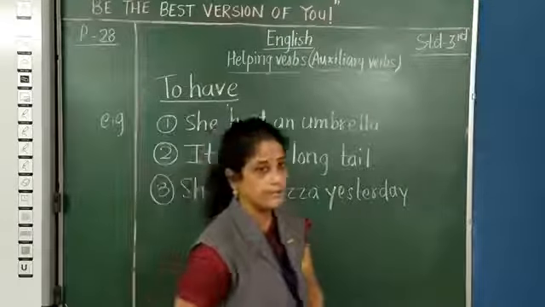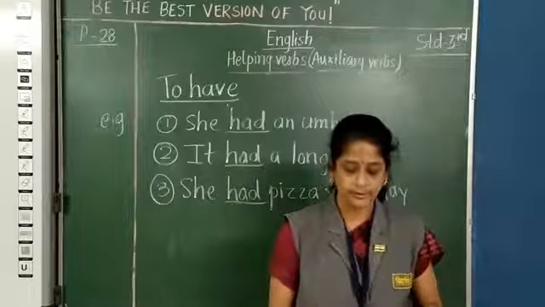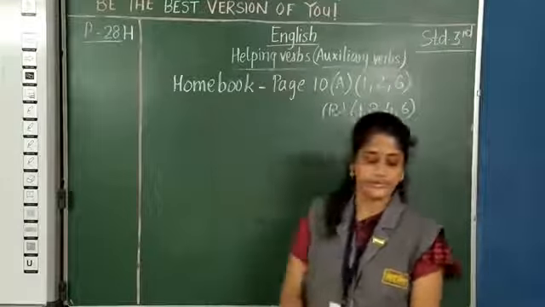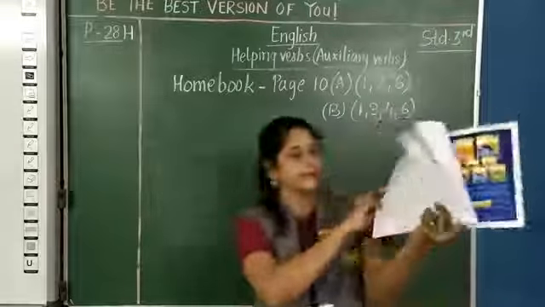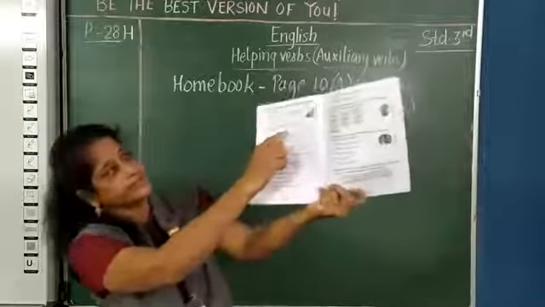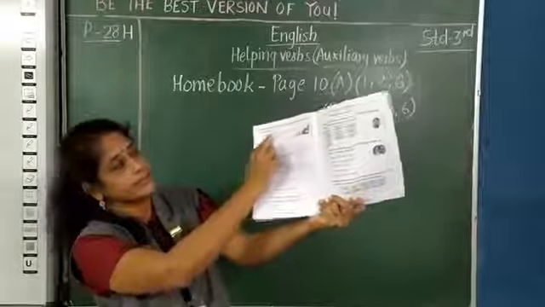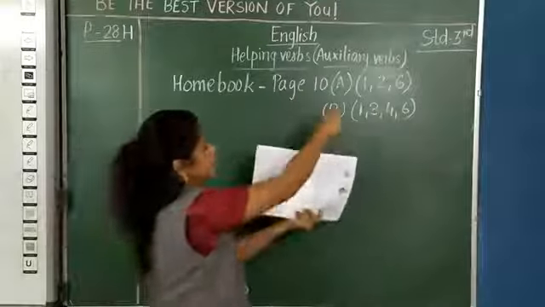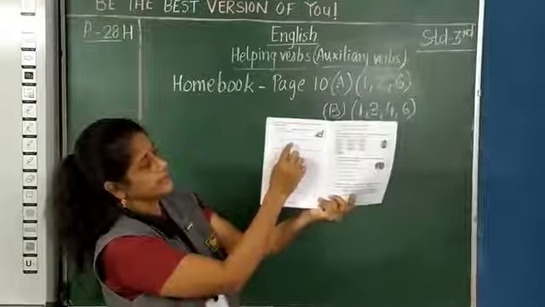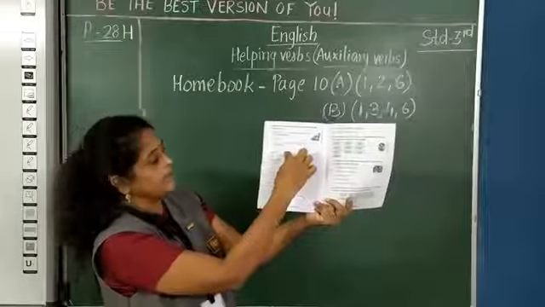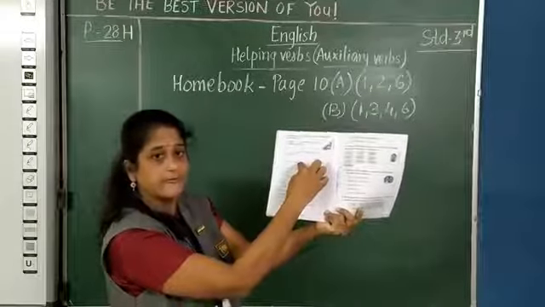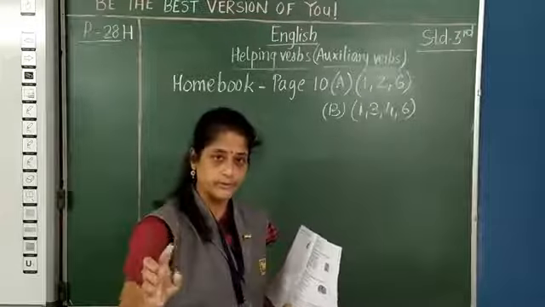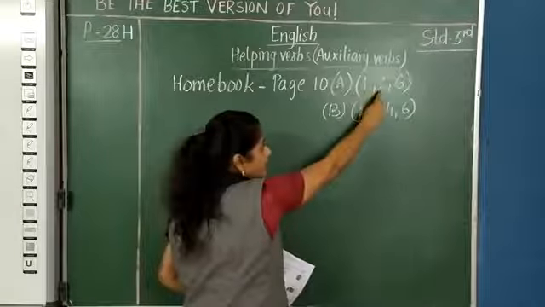Okay. Now we are going with the homework part for today. Your homework for today is from the home book. You are going to cover page number 10. You have question A. Complete the following sentences using appropriate helping verbs. You have to write the first one, second one, and the sixth one. I have skipped 3, 4, 5 because we have not done negative sentences or question words, so we are not going to do that now. We are going to solve only 1, 2, and 6.